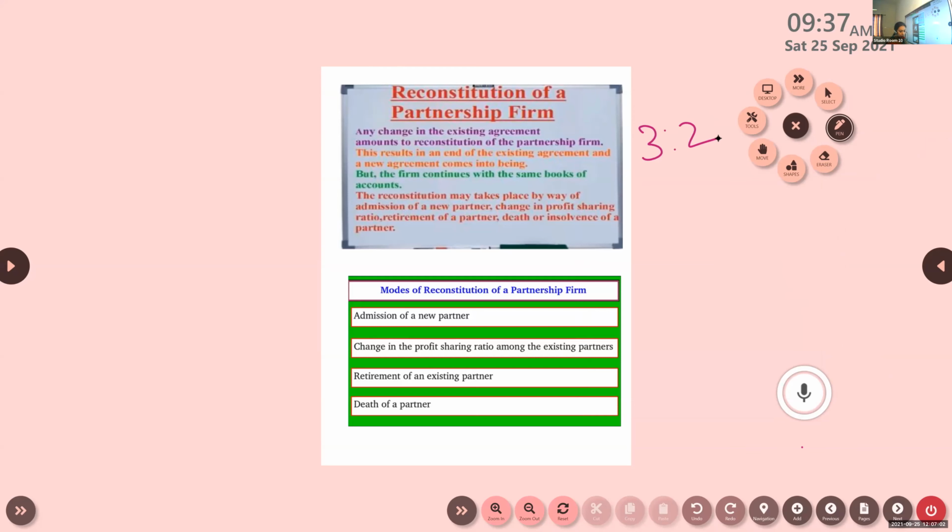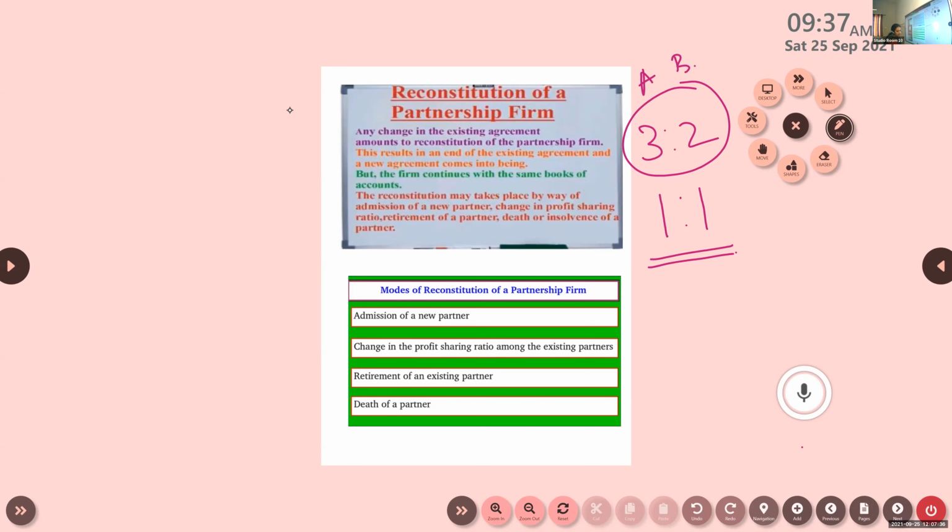But later on, after 1 year or some point of time, they decide to make it 1:1. Both of us are working equally, doing the hard work equally, so why not share the profits equally? So there is no admission, no retirement, nothing. The same partners, A and B, are changing their ratio. That is this situation, change in the profit sharing ratio among the existing partners.